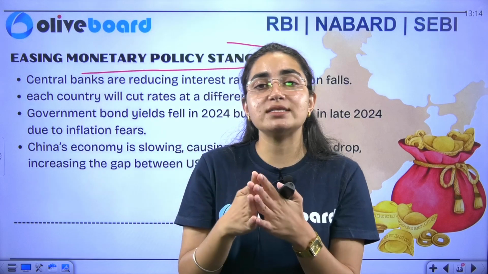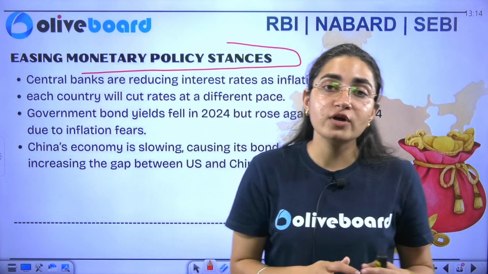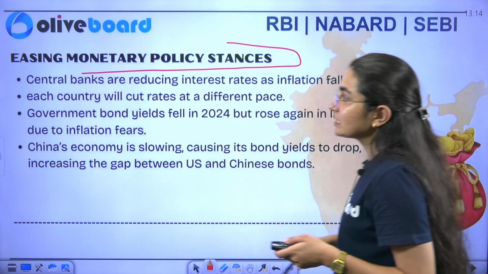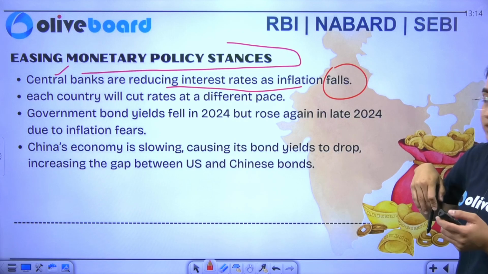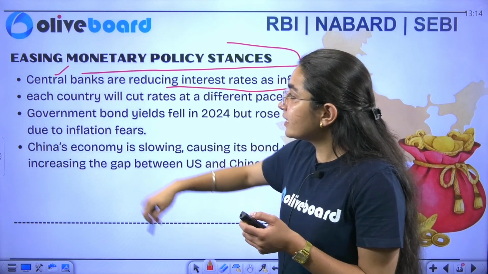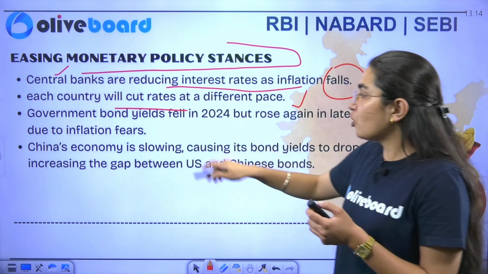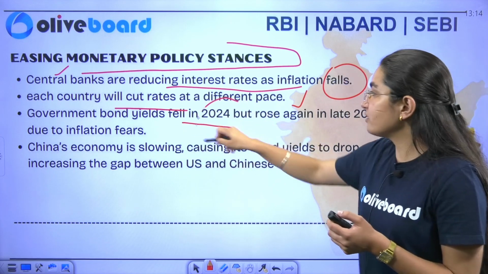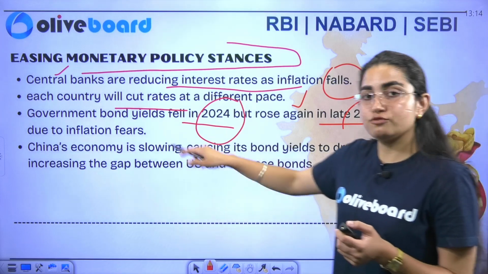So the central bank has decided to increase its interest rate so that we can decrease the supply of money in our economy. So it includes that central banks are reducing the interest rates and inflation falls. Similarly, we are doing what? Each country will cut rates at different paces. Government bonds fell in 2024 but rose again in late 2024 due to inflation fears.